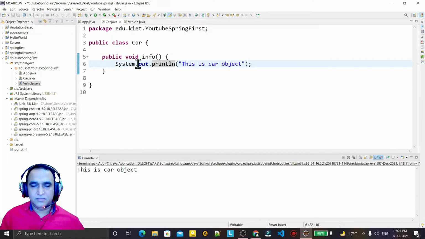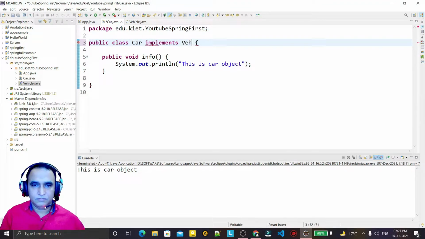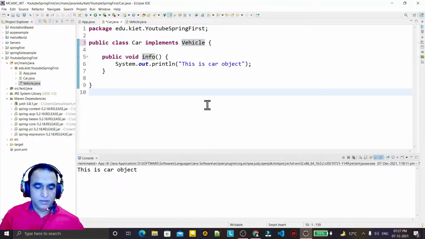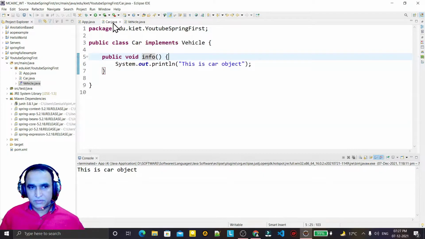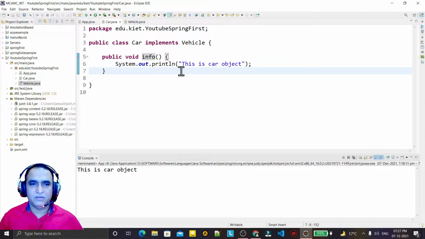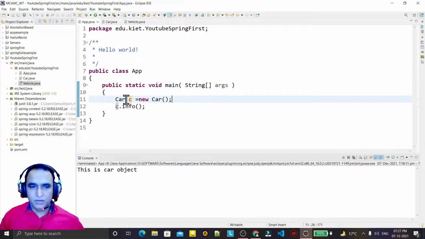The Car class also has this info function, so here I just implement this interface and save it. Automatically the function is overridden because it is available here. It is the normal process, nothing special: we have the interface, we are implementing it and the function in Car. Now in place of using Car here, I use Vehicle.